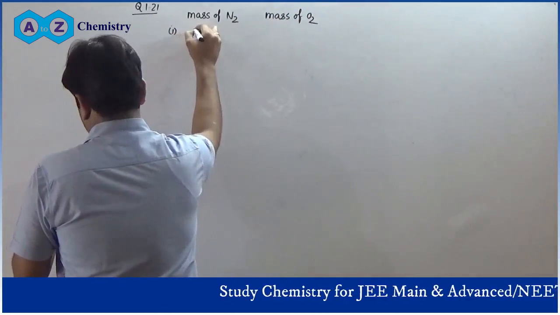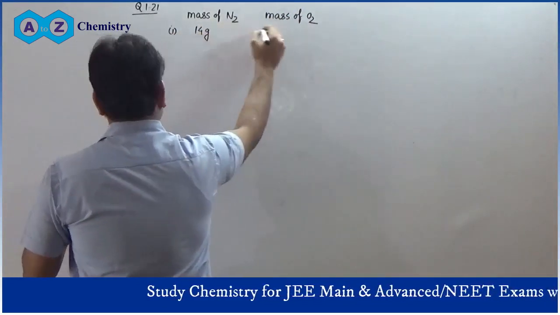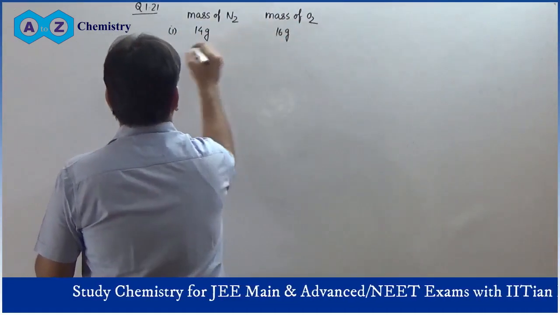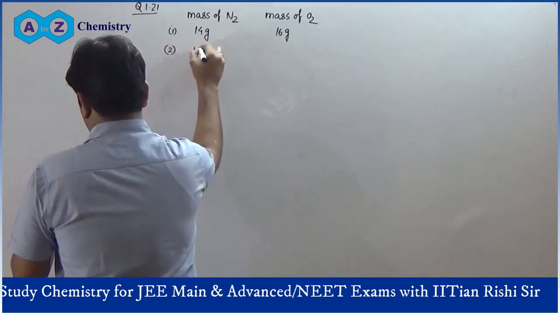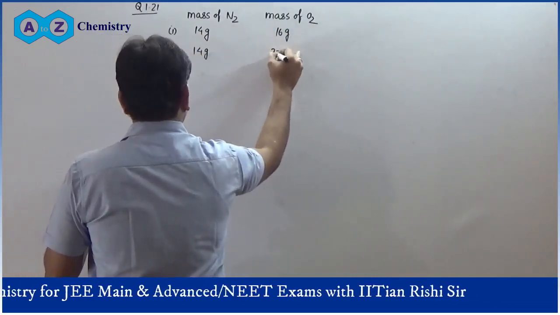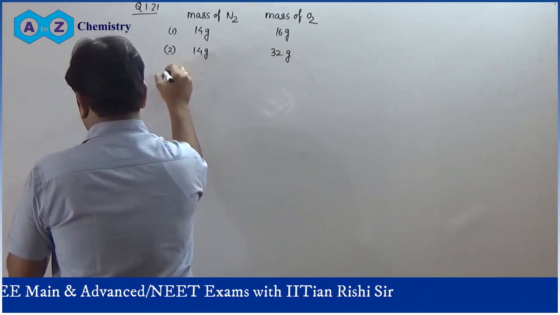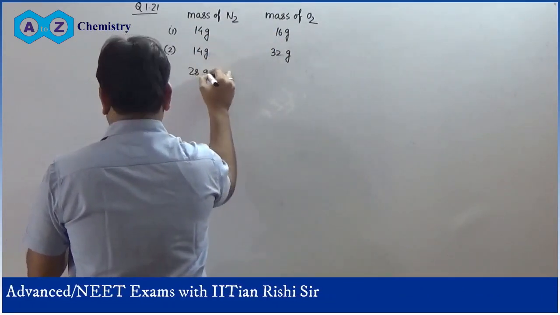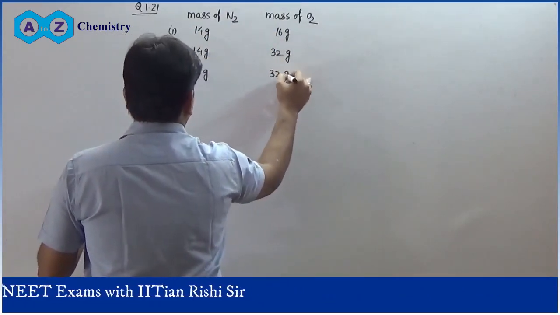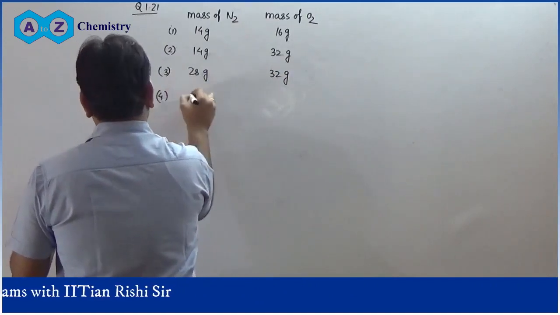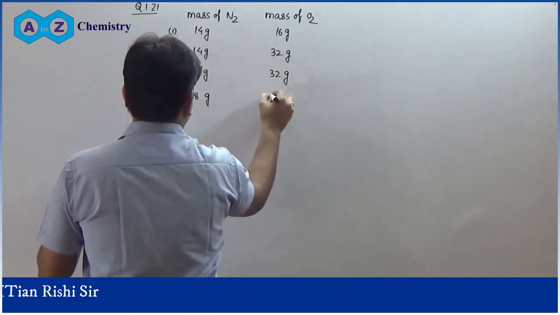First option is 14 gram reacting with 16 gram. Second option is 14 gram reacting with 32 gram. Third option is 28 gram reacting with 32 gram. And fourth option is 28 gram reacting with 80 gram.